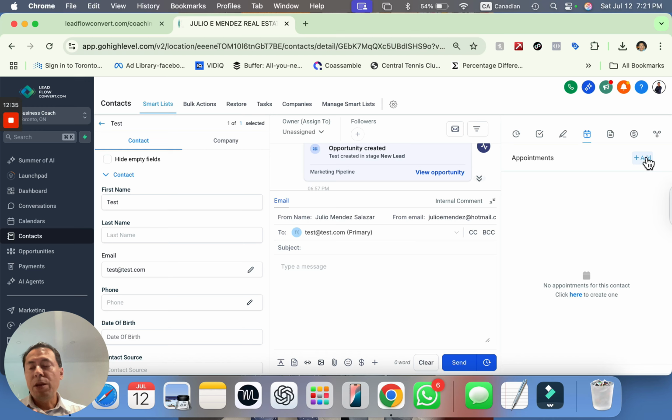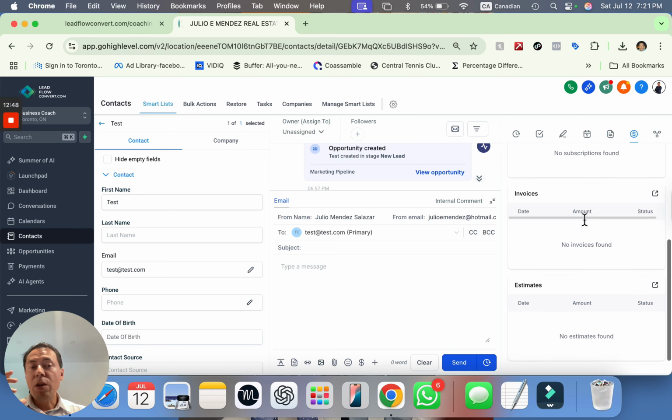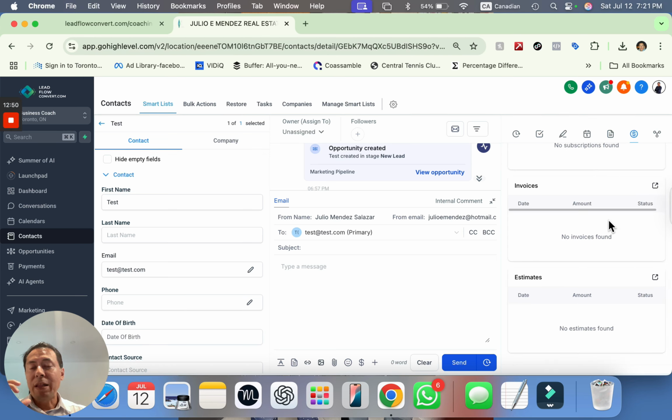You quickly come here, either on your phone app or simply come to the CRM while you're having, let's say, a Zoom with that person, and book the follow-up appointment. Maybe you can build them directly from here. Maybe you can create an invoice directly from here and send it so they can pay you.